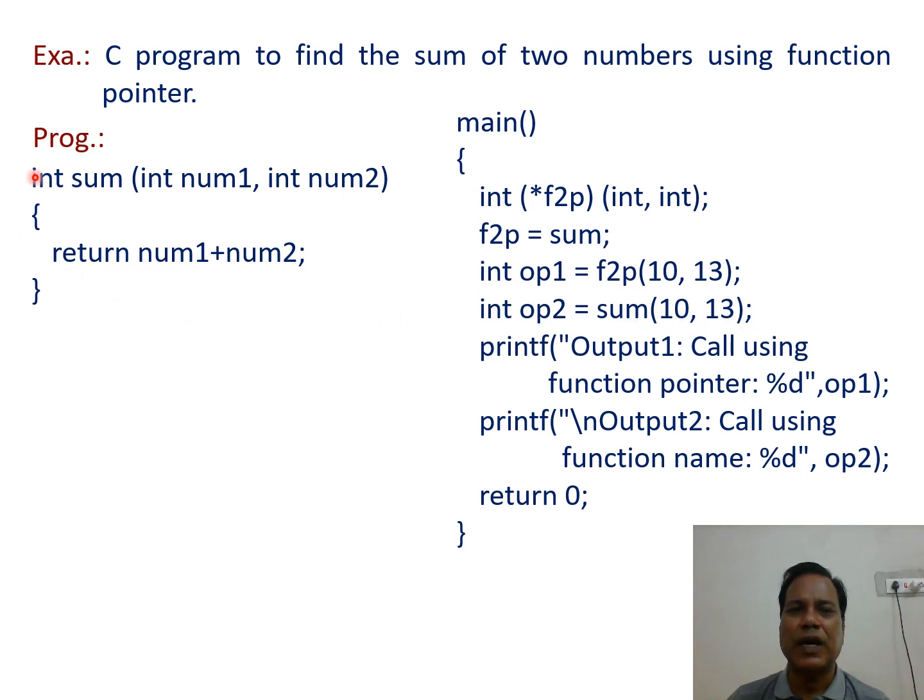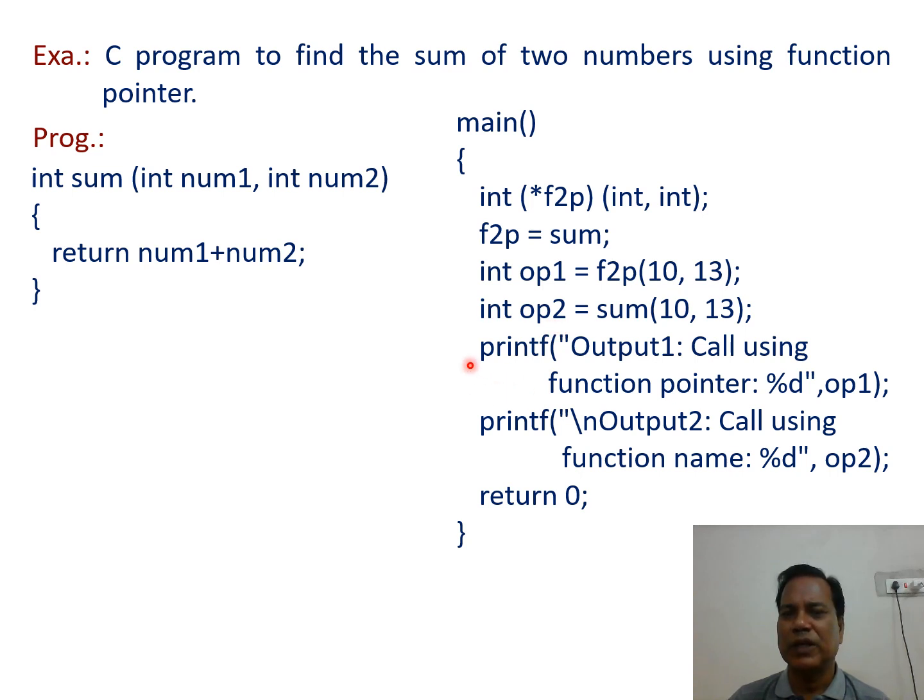So when the function call is made, control goes to the function, and the two numbers received by num1 and num2 are added, and the addition is returned to the calling function, and that addition is assigned to the op2 variable.